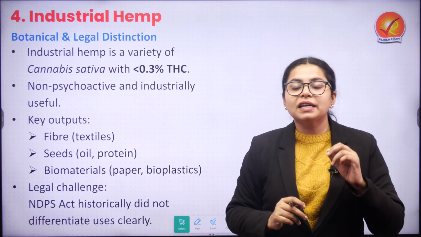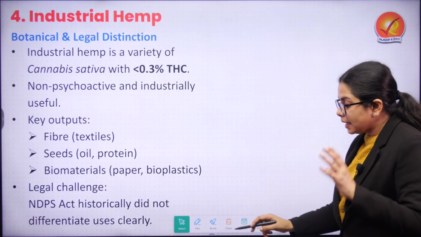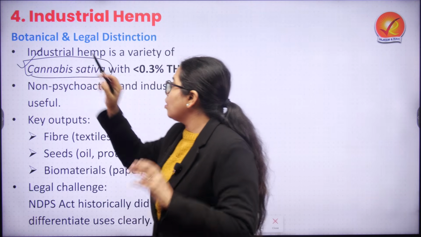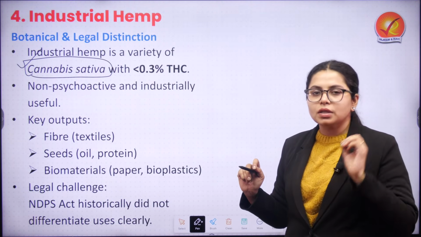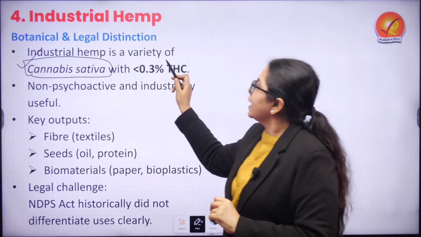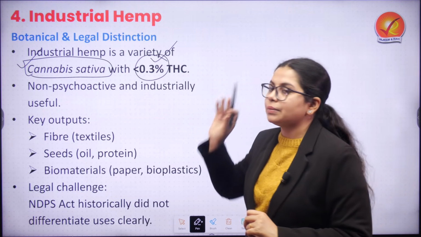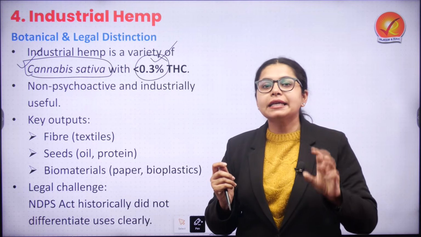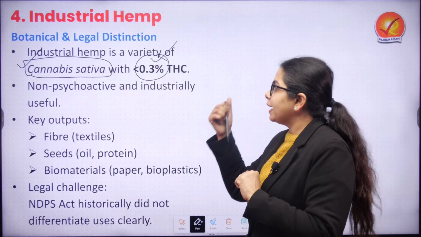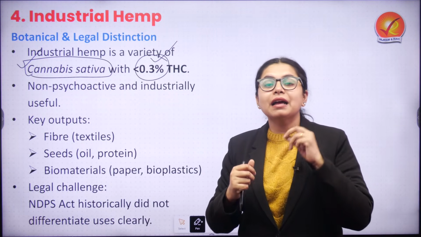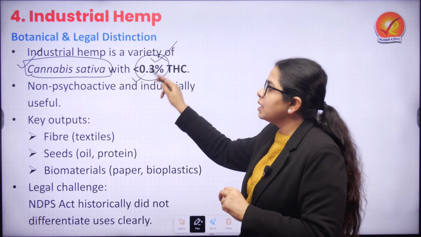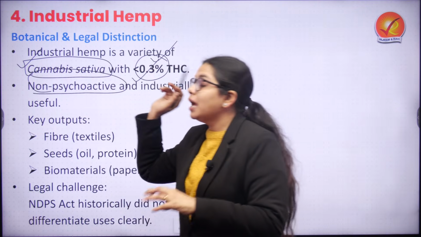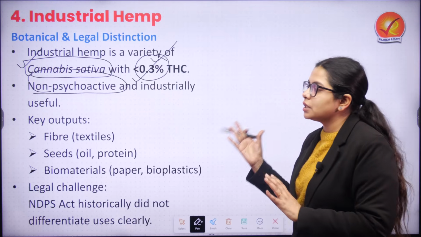So when we are talking about industrial hemp, we have to understand it is nothing but a variety of cannabis sativa, commonly known as marijuana, but the concentration of THC here is less than 0.3%. Industrial hemp is botanically related to cannabis, but the presence of tetrahydrocannabinol is very limited. That is why it is usually used as non-psychoactive, and industrial usage is also present.